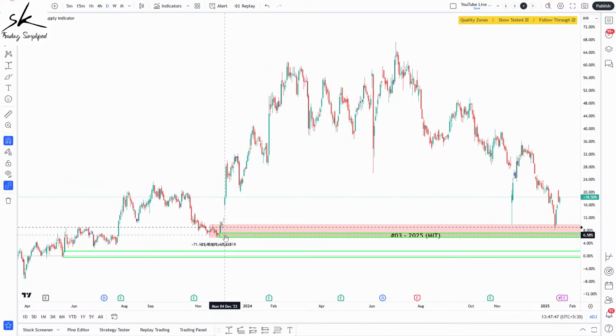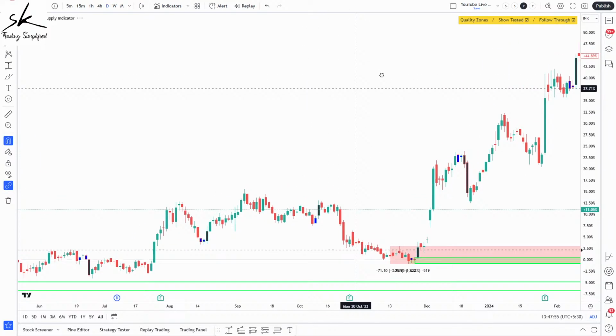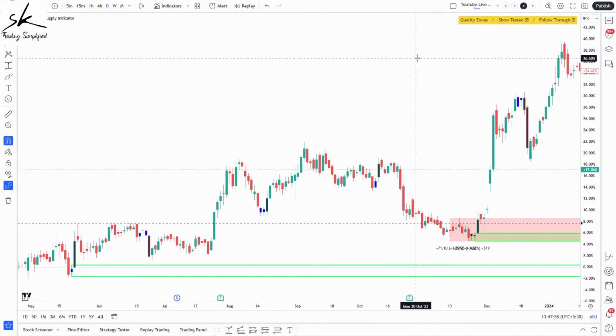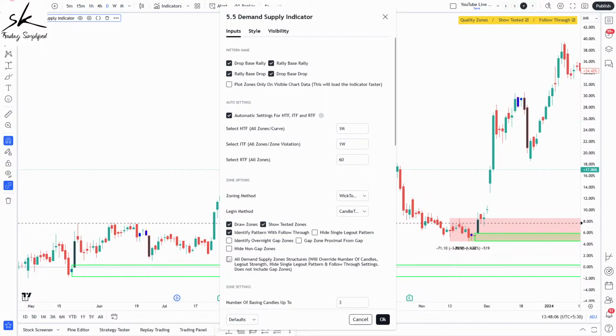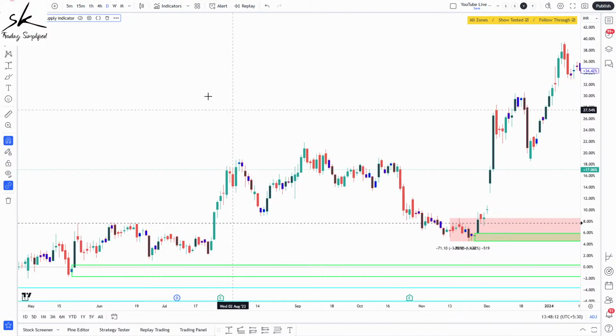So is my lower time frame zone inside my intermediate time frame zone? The answer is yes. So we do have a coinciding level. Since we have a coinciding level, we can also check whether we have a case of level on top of level. When we talk about level on top of level, it is not mandatory that all the zones are quality zones. So I'll change the indicator settings because I don't want to see only quality zones. I want to see all demand supply structures. And as soon as I change this setting, it will again identify areas for me.